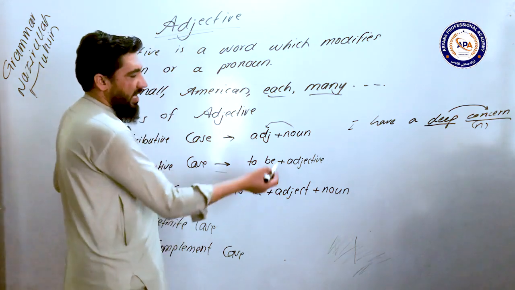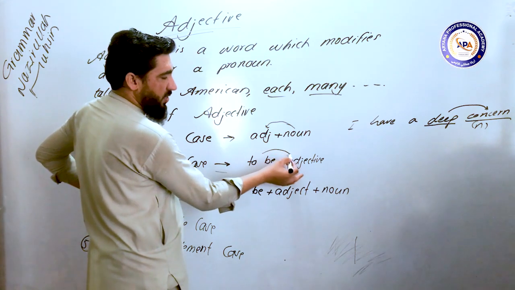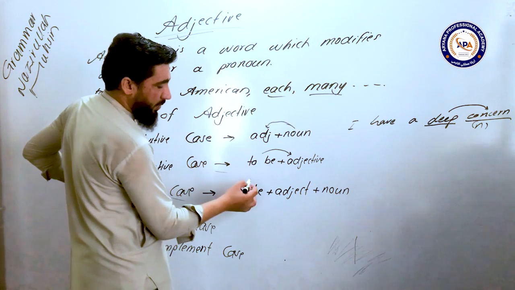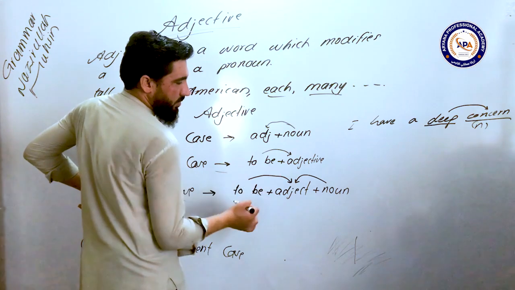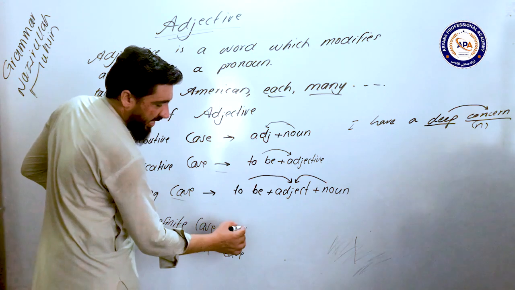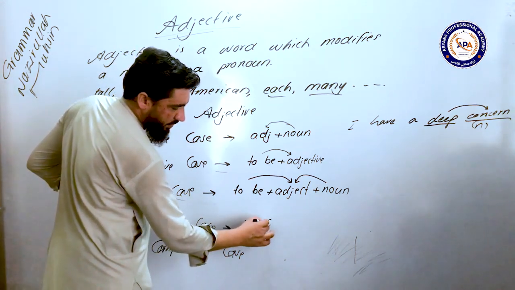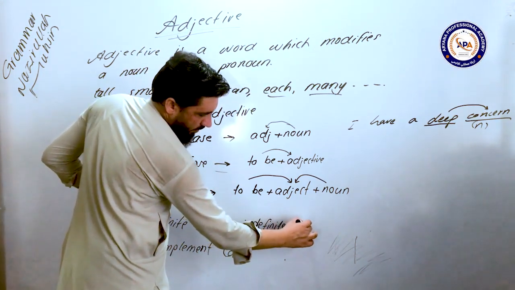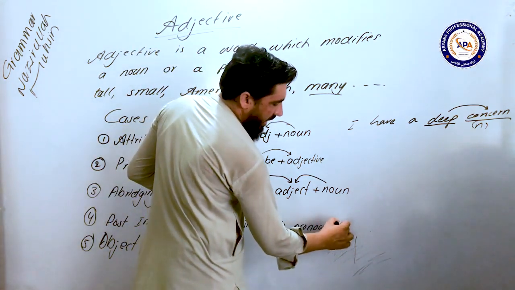In one case, an adjective is used before a noun. In another, an adjective is used after a to be verb. And sometimes an adjective can also be used between a to be verb and a noun. I will give you examples. In the post-indefinite case, an adjective is used after indefinite pronouns. An indefinite pronoun is used, then it is followed by an adjective.